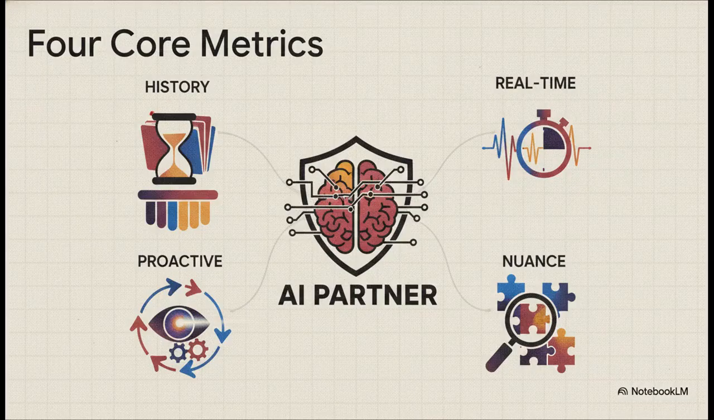So what are those 4 metrics? Well, first, it must possess deep historical knowledge of your company's past. Second, it needs real-time awareness of your live pulse, right down to the minute. Third, it has to have the proactivity to anticipate needs without constantly waiting to be prompted. And finally, the nuance to provide context-aware solutions to your unique problems.